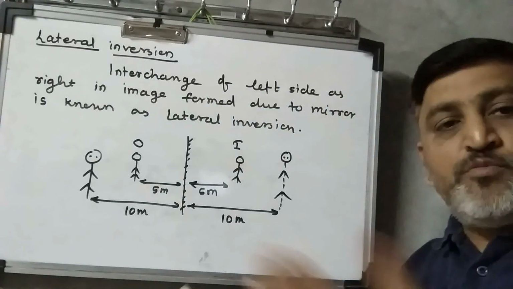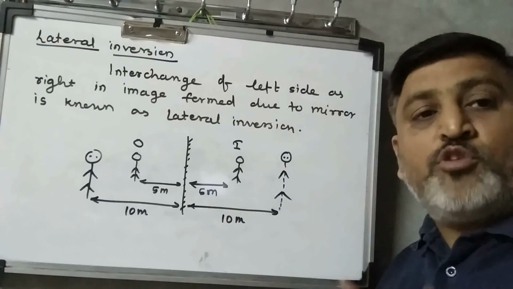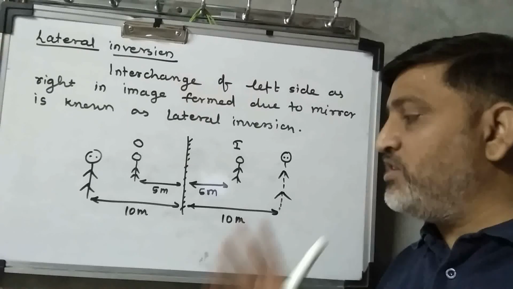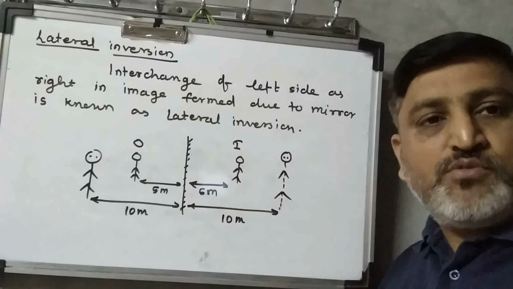If the person moves by 5 meter toward the mirror, then the distance between the person and the image is halved. Means 20 upon 2, which is nothing but 10 meter. Okay, so these things you keep in mind.